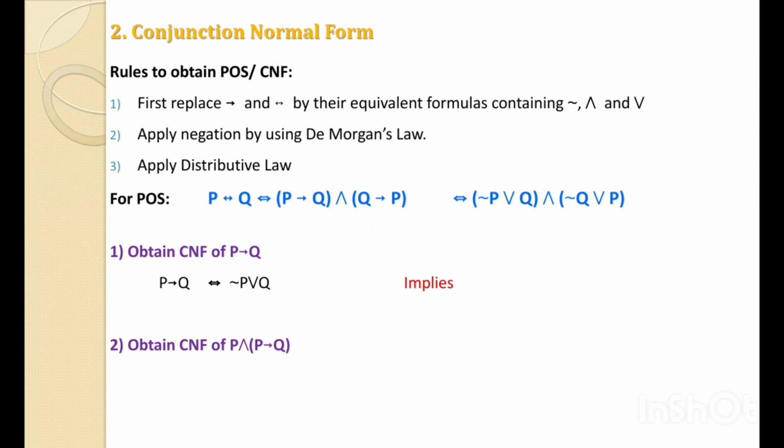Second, obtain the conjunction normal form of P and P implies Q. Use the implies formula. Therefore, it is logically equivalent to P and, in brackets, not P or Q. If we look at this formula, inside the bracket there is an or and outside the bracket there is an and, which means it is also by default a product of sum form.